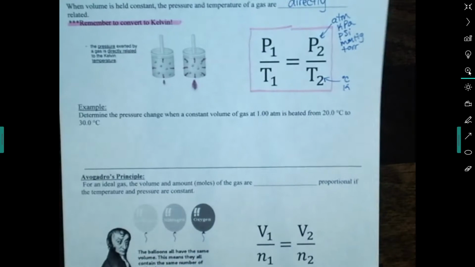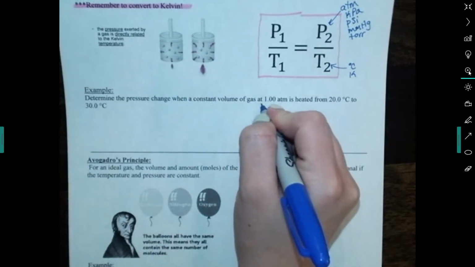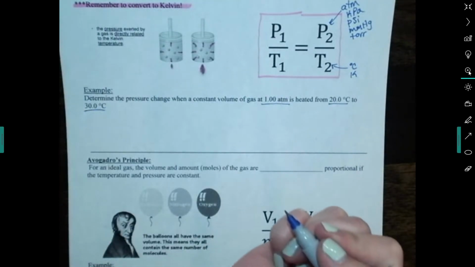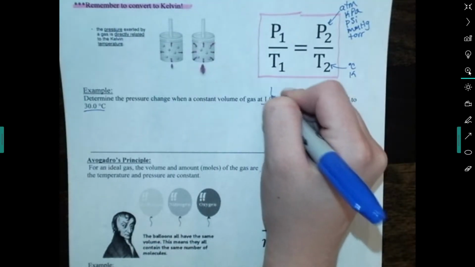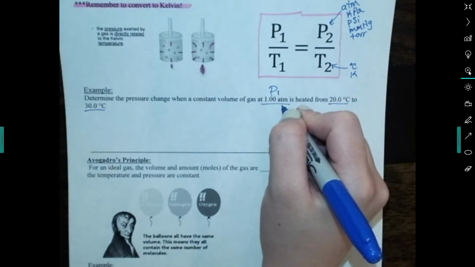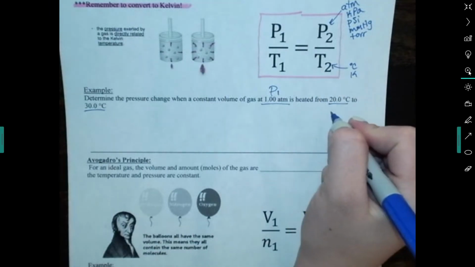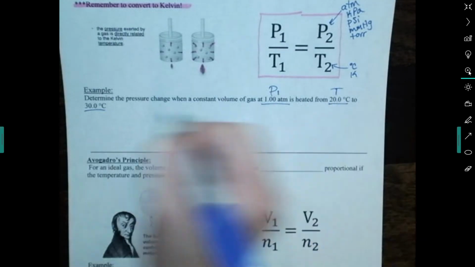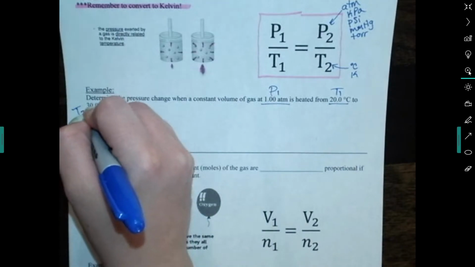This example says, determine the pressure change when a constant volume of a gas at 1 atmosphere is heated from 20 degrees Celsius to 30 degrees Celsius. So here is our first pressure, let's label it P1. I know that's pressure because it's in atm. ATM is pressure. It's heated from 20 degrees Celsius, so this is going to be a temperature, and this is also a temperature. This is my first temperature, this is my second temperature.